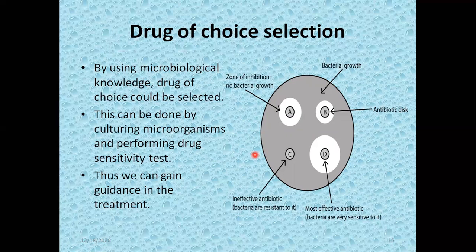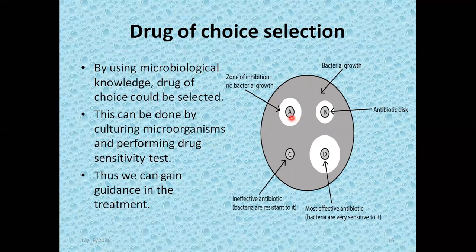Similarly, there are certain broad-spectrum antibiotics which can affect both gram-positive and gram-negative bacteria, but widespread and unneeded use of these broad-spectrum antibiotics can lead to drug resistance. As a result, the same broad-spectrum antibiotic may not work. So the best way to find the drug of choice is to perform the culture sensitivity test. In this case, the blood of the patient is taken and grown on solid culture media, and as a result colonies appear. This is called bacterial growth.